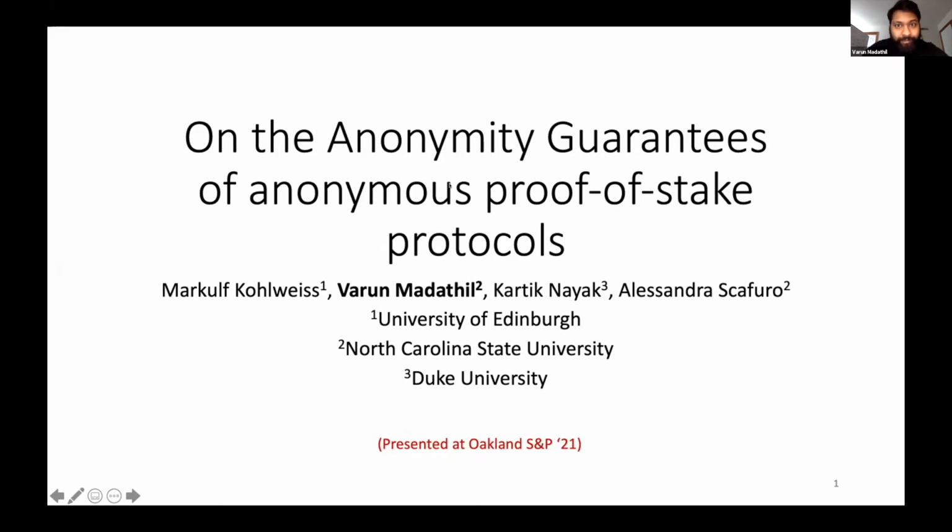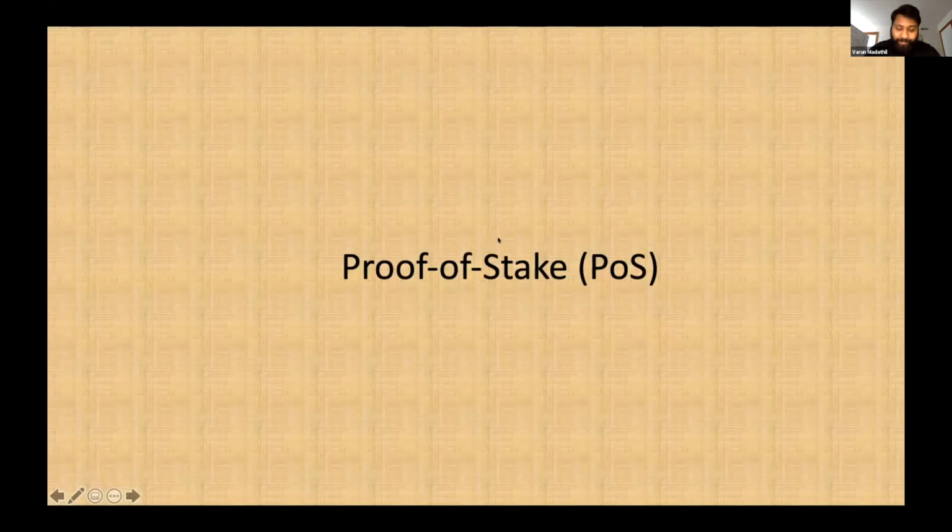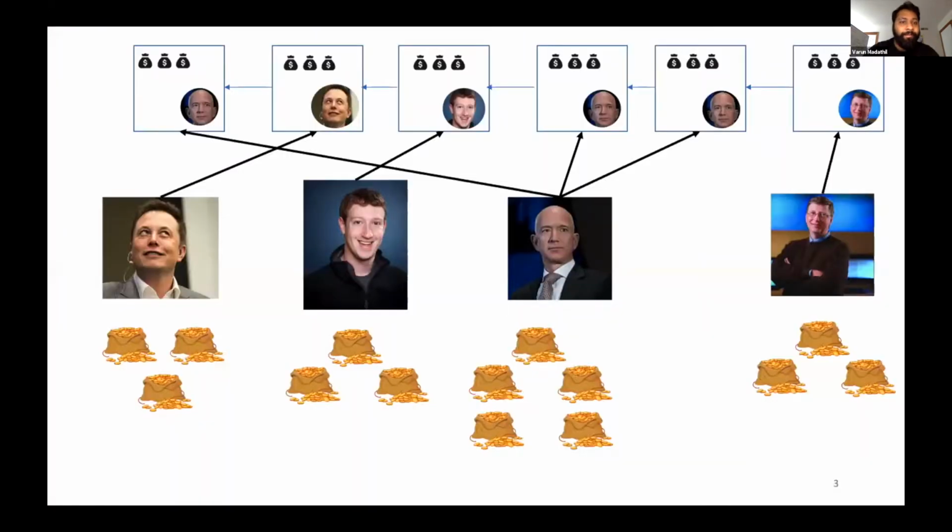Sorry. Yeah, the first thing I want to talk about is proof of stake. This is probably familiar to the audience here, but I'll just go over it anyway. So a proof of stake blockchain protocol is one in which all parties run a private lottery, which takes as input their stake and their own identities. It outputs either 0 or 1, which indicates whether they won the lottery or not.